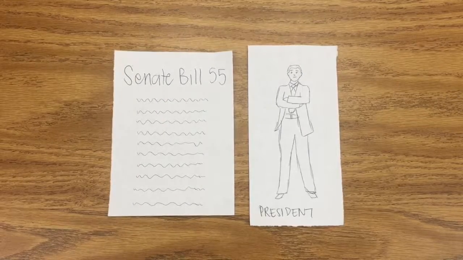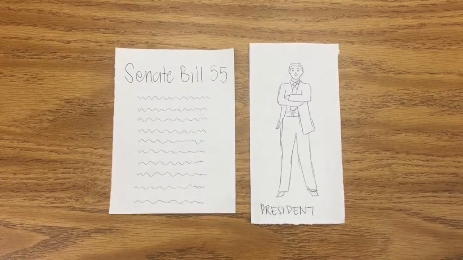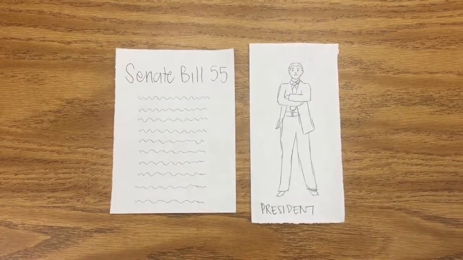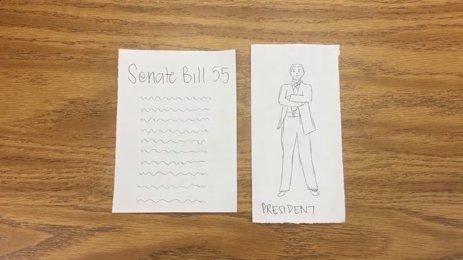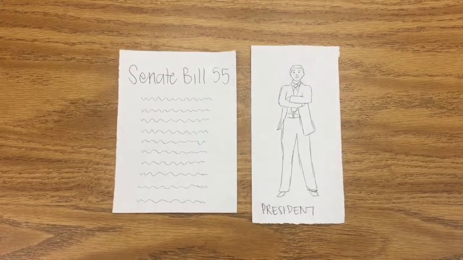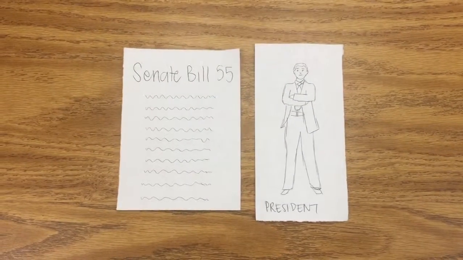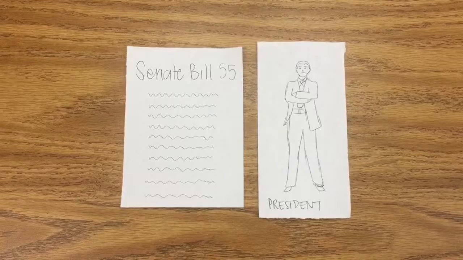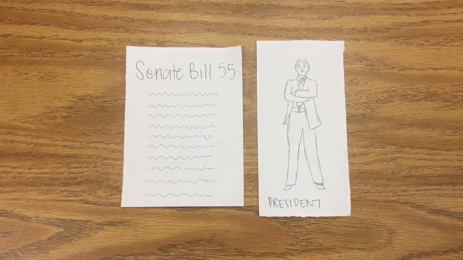If the President decides to veto, he is refusing to sign the bill, and the measure must then be returned to the House in which it originated. If he chooses a pocket veto, it is when Congress adjourns its session within 10 days of submitting a bill and the President does not act, so the measure dies.